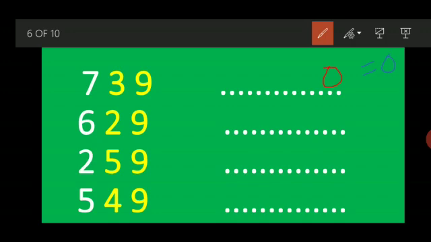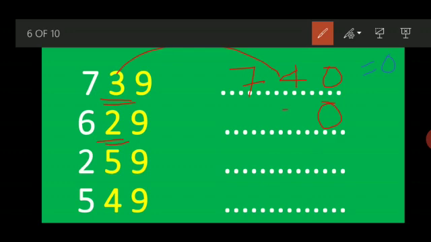The number which is sitting near the 9 is the one that will be next. So after 3, what will come? After 3, 4 will come. And 7 will be as it is. You see, 9 will change into 0.